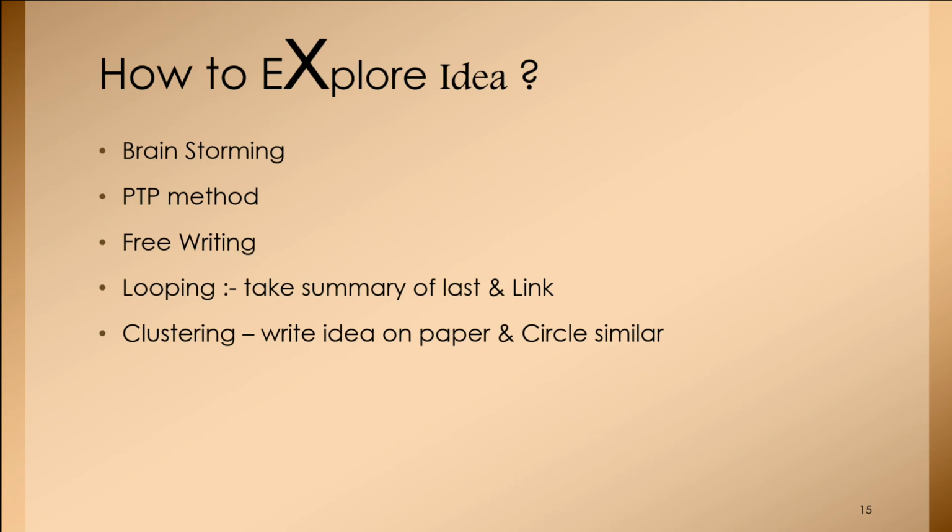Looping. That means take the summary of the last part and link. It means that while writing the research work, if you have written chapter number 1, in which you have specified the aim and objective, then you need to link chapter number 1 with chapter number 2.